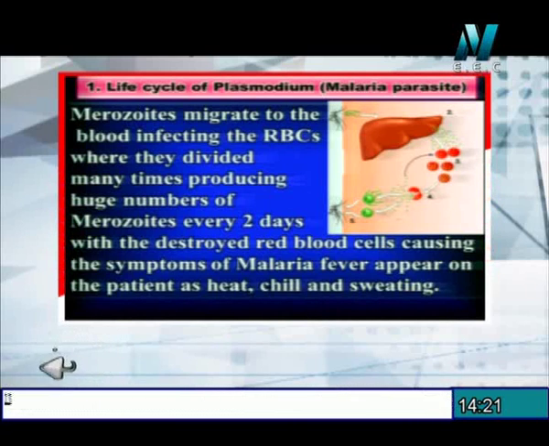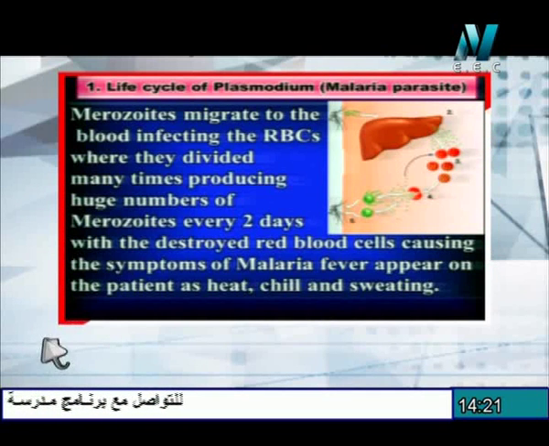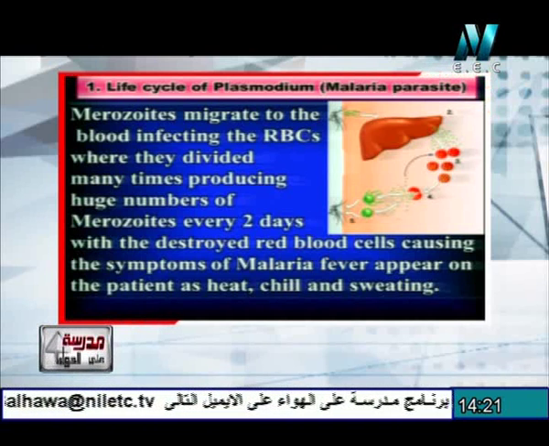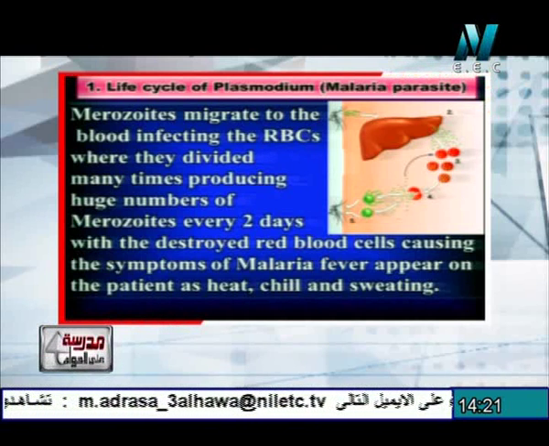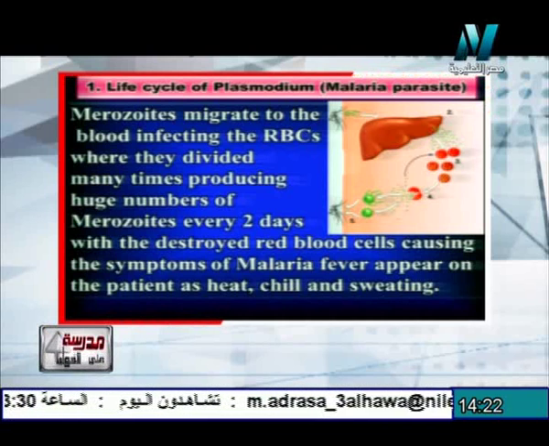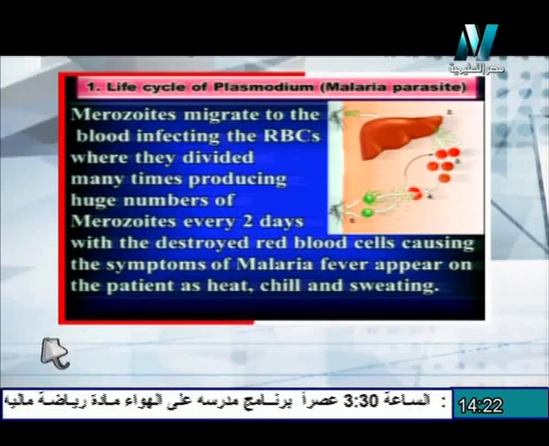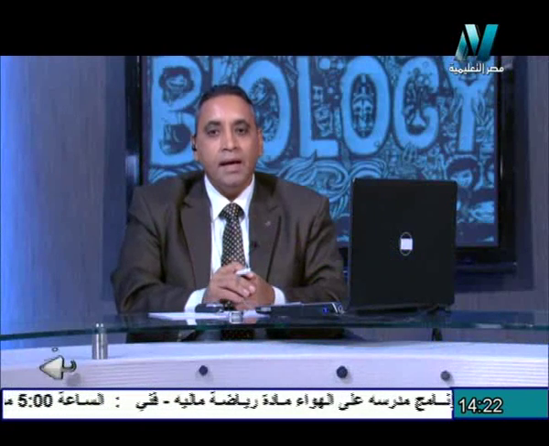So those are the symptoms of malaria disease, produced as a result of the rupture of RBCs and the production of a toxic substance by the parasite, which is called hemozoin, which causes the malaria symptoms that appear on the patient. But inside the patient's blood, with the presence of a great number of merozoites, some of them change into gametocytes.